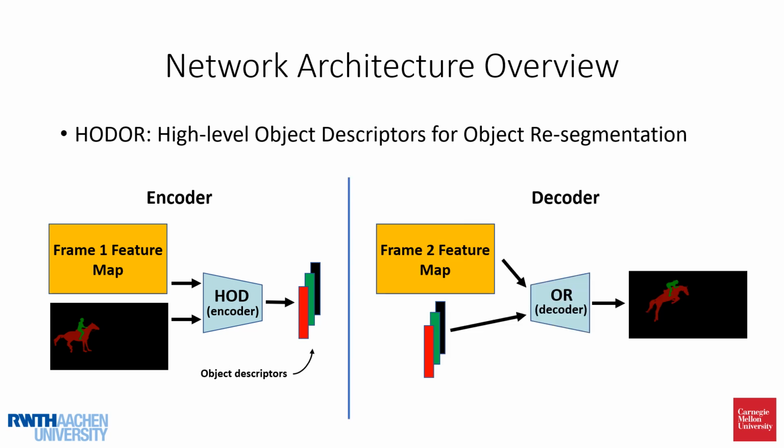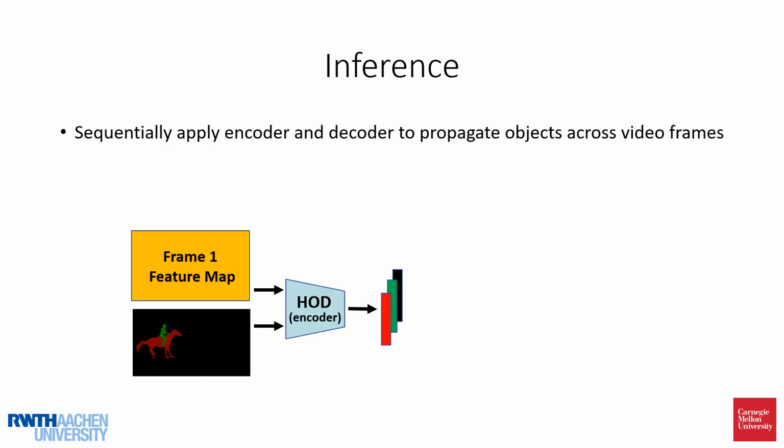The decoder can be seen as the dual of the encoder. It takes as input the object descriptors produced by the encoder and image features from a different video frame, and outputs the segmentation masks for those objects in this frame. Both encoder and decoder have a transformer-like architecture consisting of several attention layers.